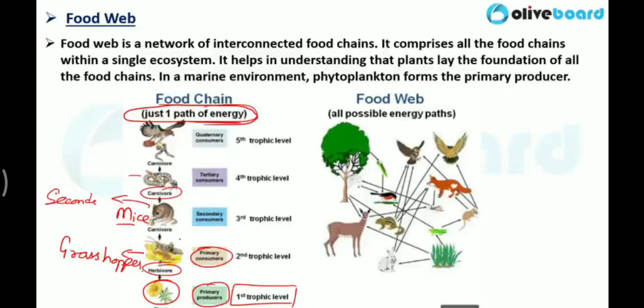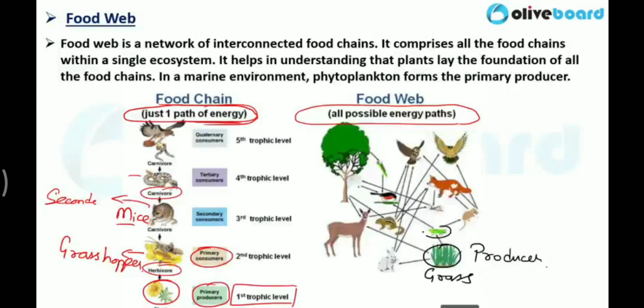So this is just one path of energy. Energy is transferring from plant to grasshopper to mice to snake and to eagle. So this is a food chain. Just one path of energy is called a food chain. Now what is a food web? All possible energy paths. See, here this is grass, which is a producer, and this is a grasshopper.